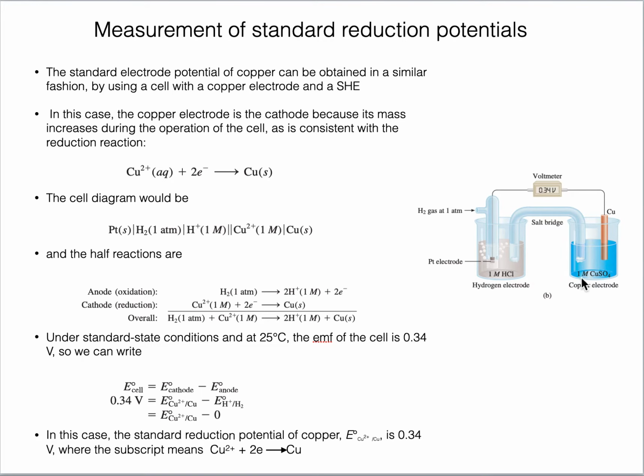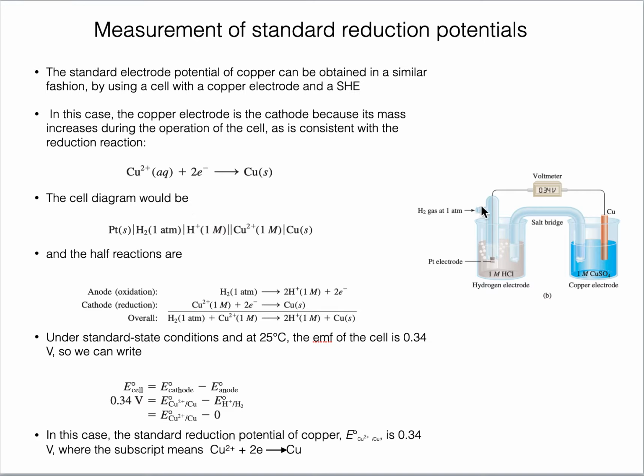So in the case of copper, what is happening? We can see that copper is getting reduced. Why? Because the weight of the copper electrode has increased after the reaction. So copper is getting reduced in this. This is given by this equation, and we can denote the cell diagram in the presence of SHE.